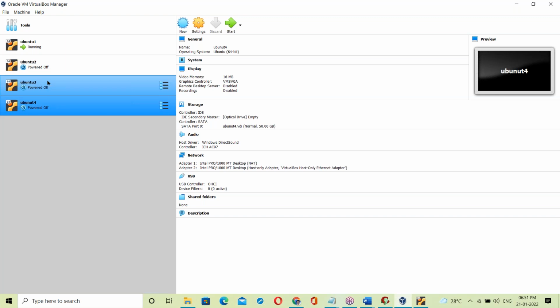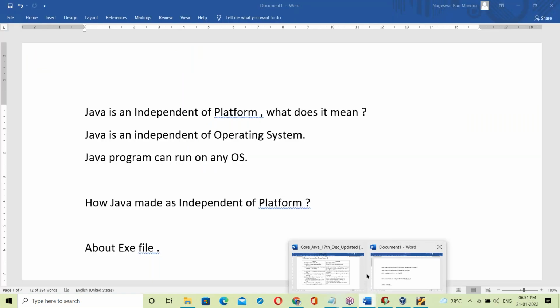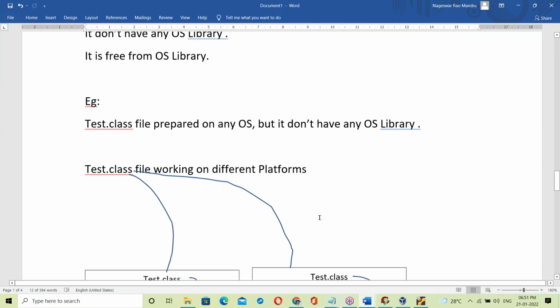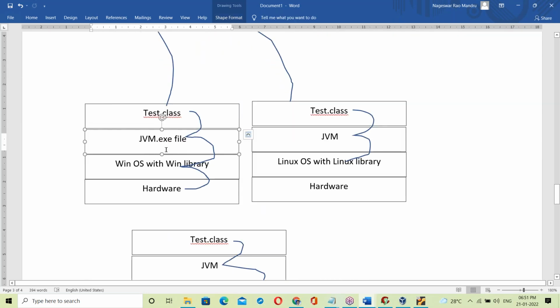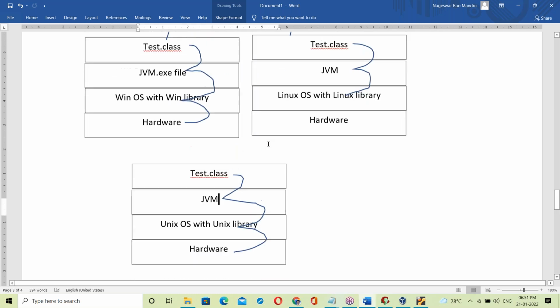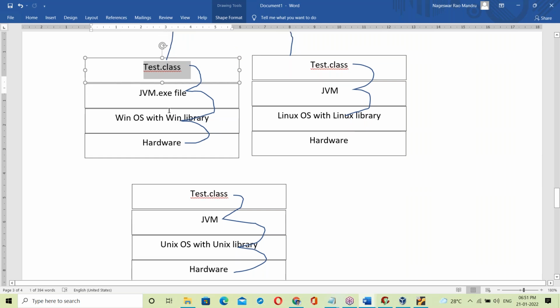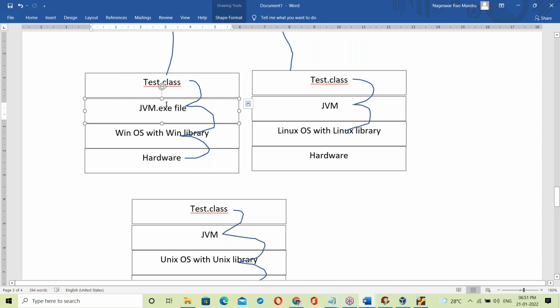Suppose it is Java. To run a Java program, every system must have a JVM compulsorily. Without a JVM, you cannot run Java. Suppose a .class file is prepared on Windows and moved to another Windows system; that Windows system must also have Java software, because a .class file is executed by the JVM.